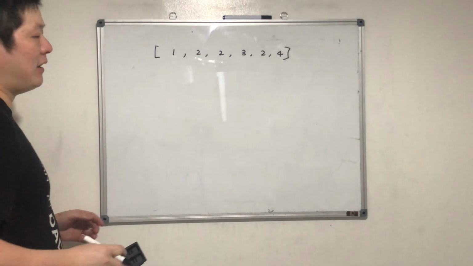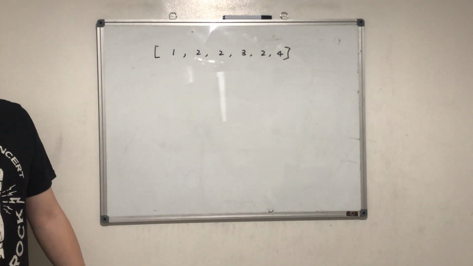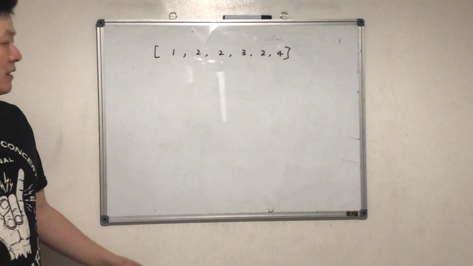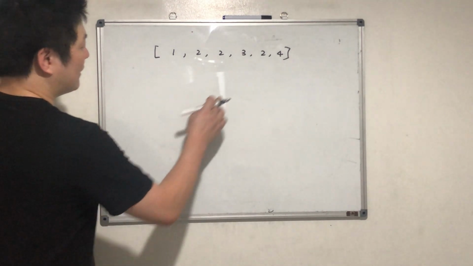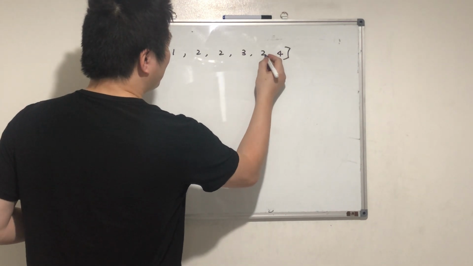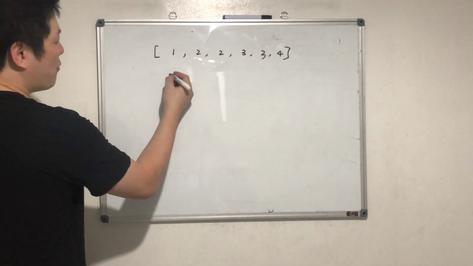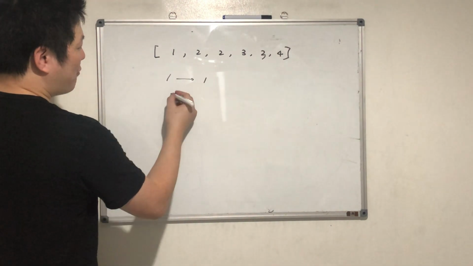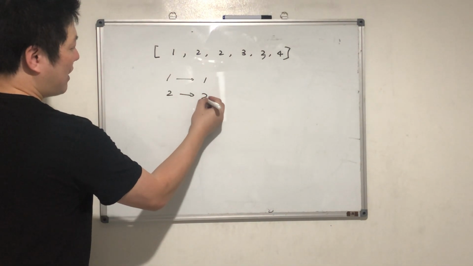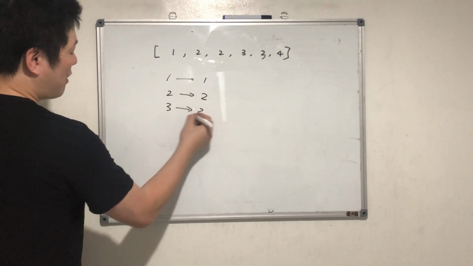So another concept: lucky number. Have we talked about that before? No. Let's put it into an example. How many times does 1 appear? 1. How many times does 2 appear? 2. How many times does 3 appear? 2. How many times does 4 appear? 1.